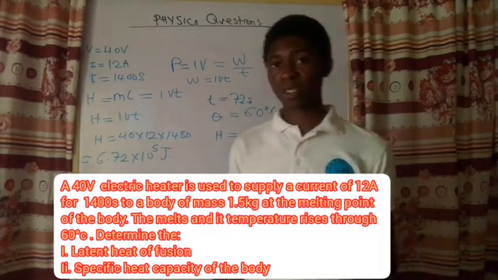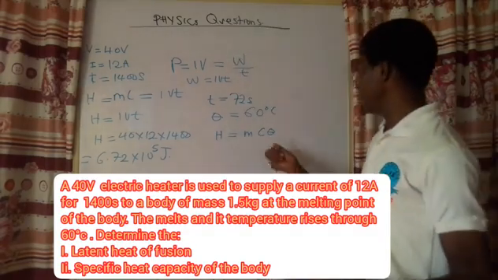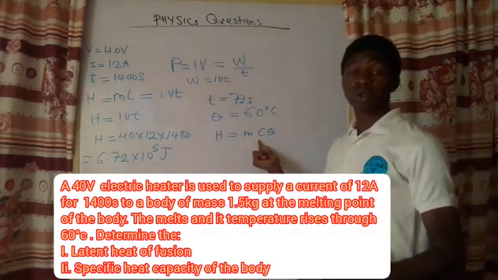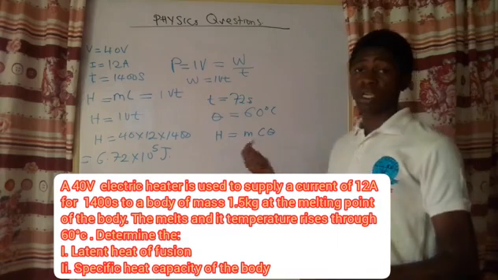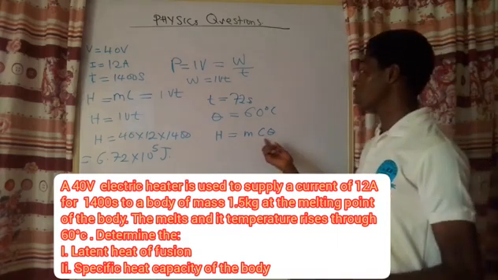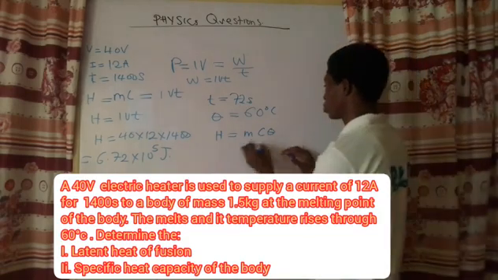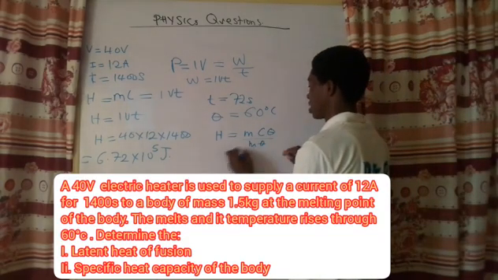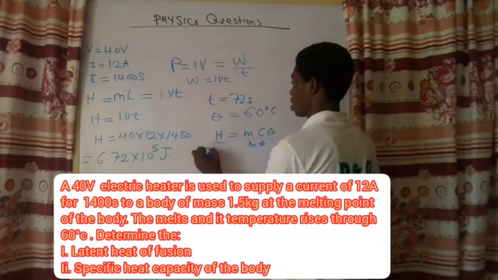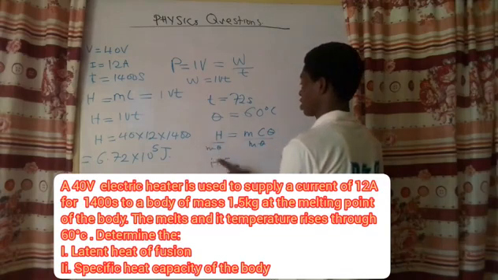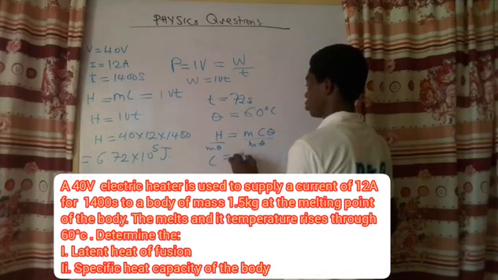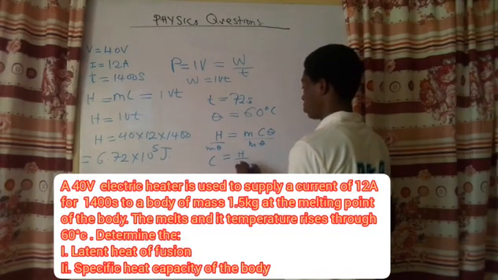The specific heat capacity of a body is the quantity of heat needed to heat a unit mass of a body through a degree or Kelvin rise in temperature. So divide both sides by M and theta. We have C, which we are looking for, is H over M theta.